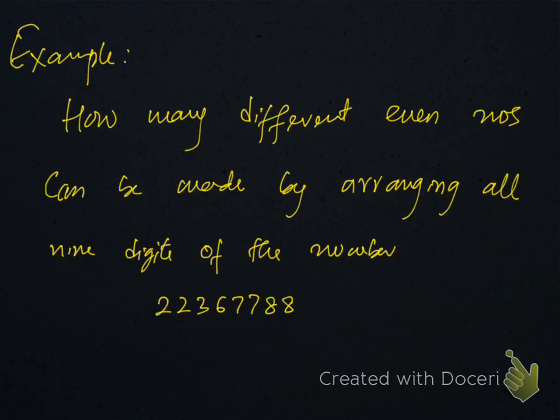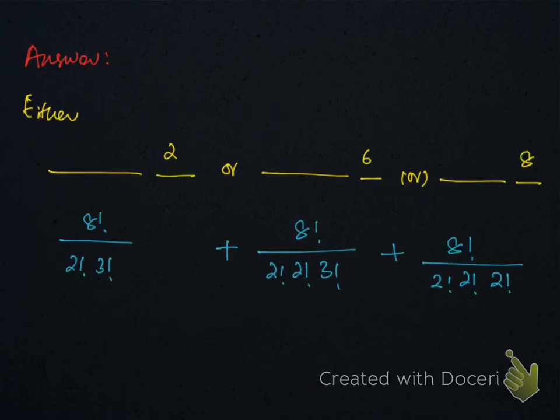Example: how many different even numbers can be formed by arranging all 9 digits of the number? Now in this question, one thing is very important, that digits are repeated. There are 3 8s in fact. So when digits are repeated, be careful. You have to arrange the digits one by one. Make a separate arrangement for the last digit.